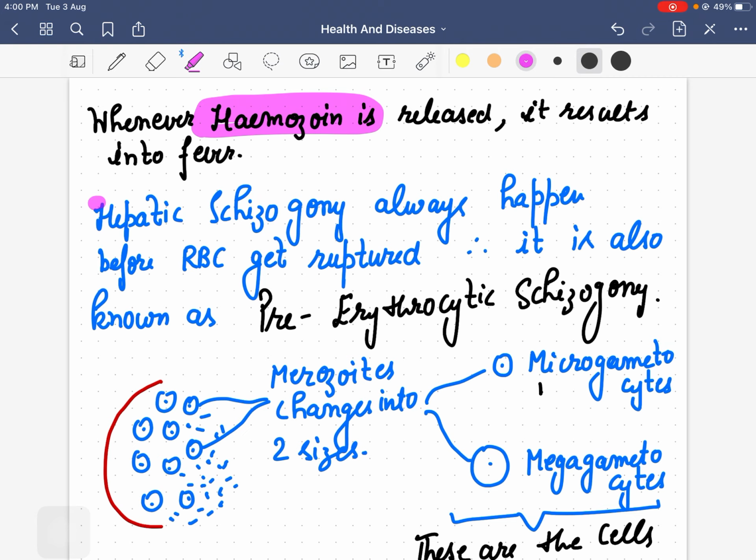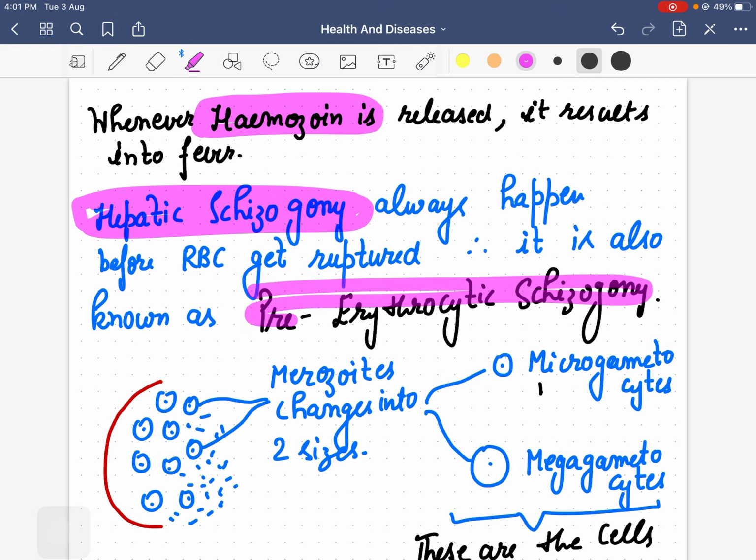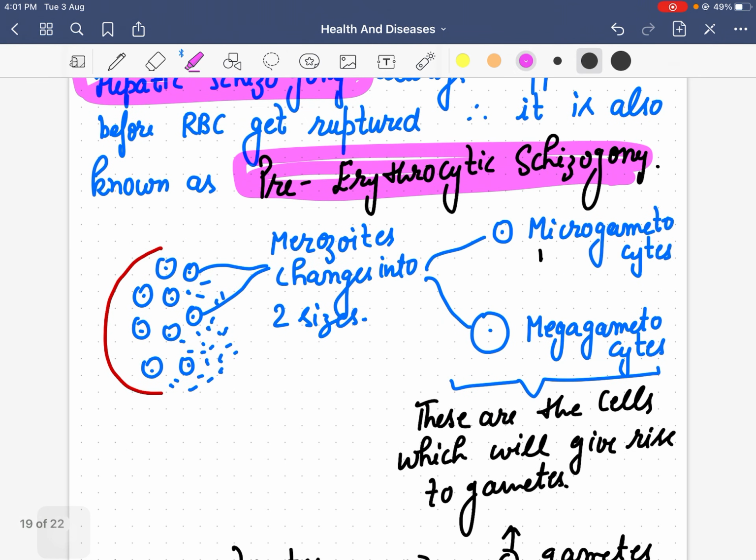Hepatic schizogony, always remember, always happens before your RBC gets ruptured. That is why it is also known as pre-erythrocytic schizogony.